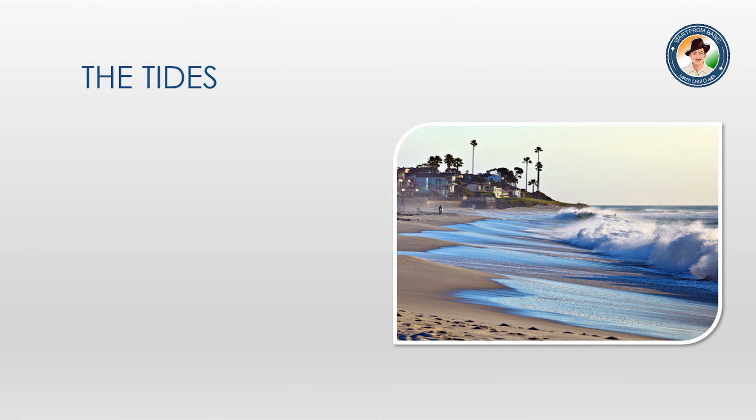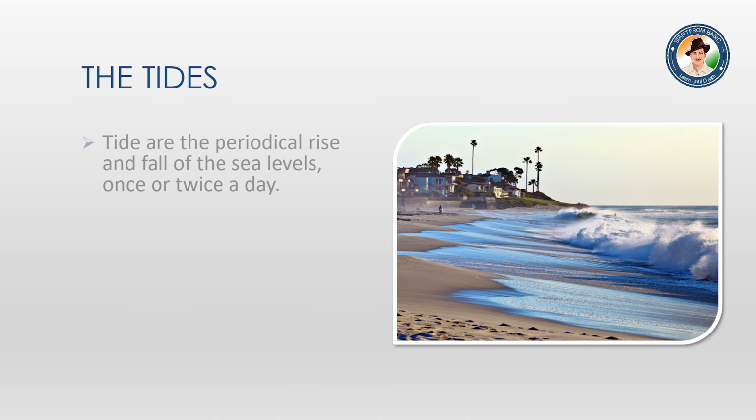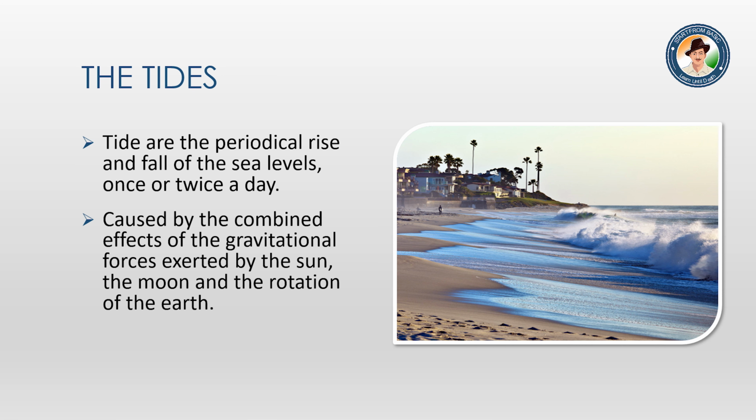Next is the tides. Tides are the periodical rise and fall of the sea levels once or twice a day, caused by the combined effect of the gravitational force exerted by the sun, the moon, and the rotation of the earth. In this picture you can see how tides take place. They take place as vertical movement.